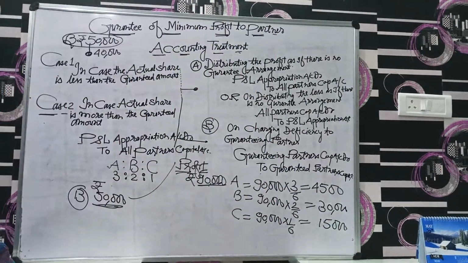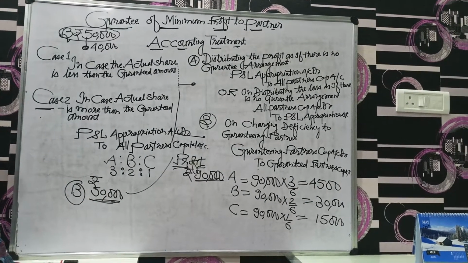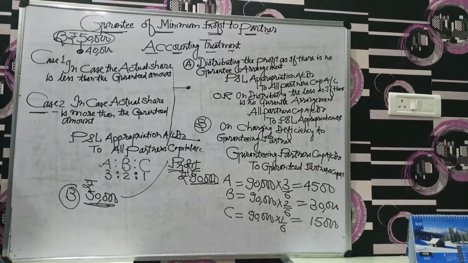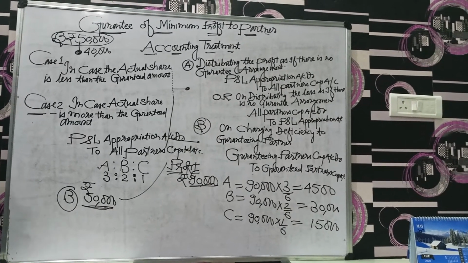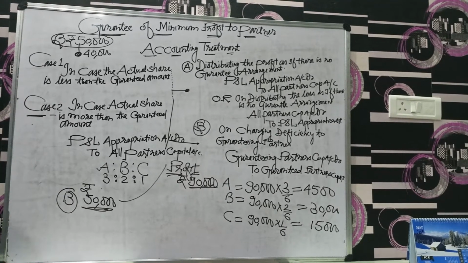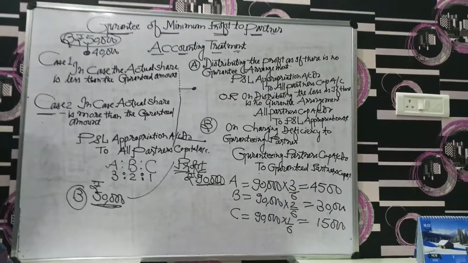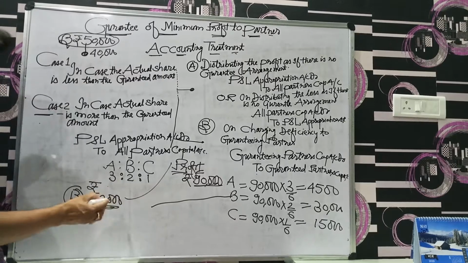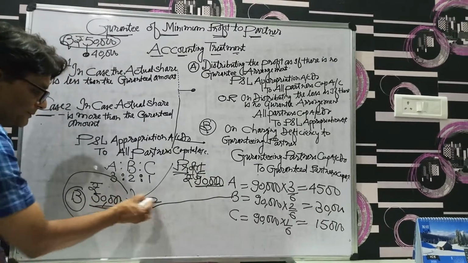But A and C gave a guarantee to B that every year your minimum share of profit would be 50,000, and in case any deficiency arises, A and C will bear it themselves. So what is the deficiency amount? B is getting 30,000 rupees, but the minimum guarantee of profit of B is 50,000.